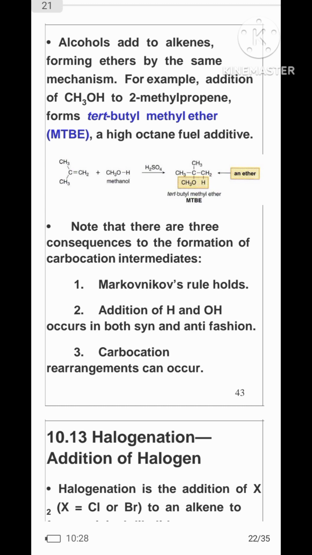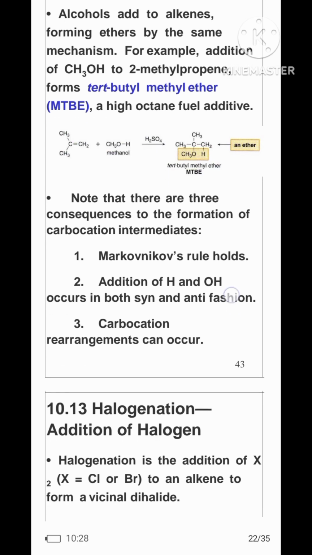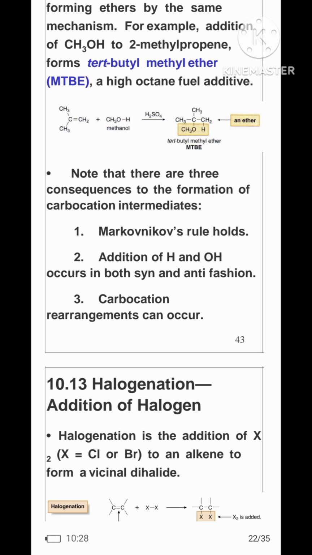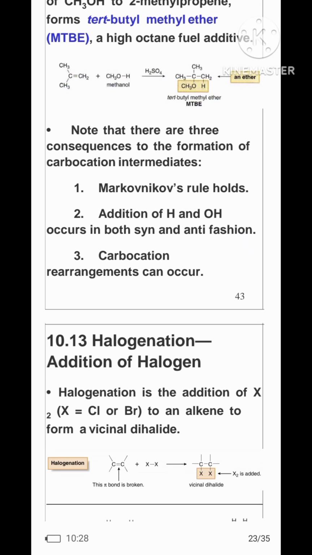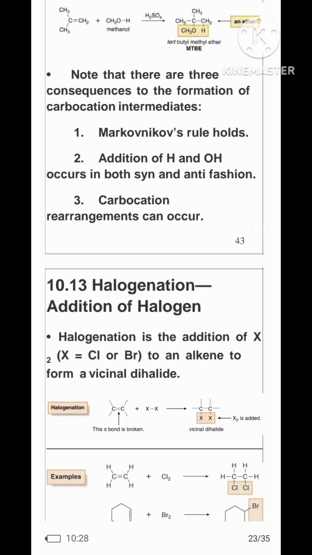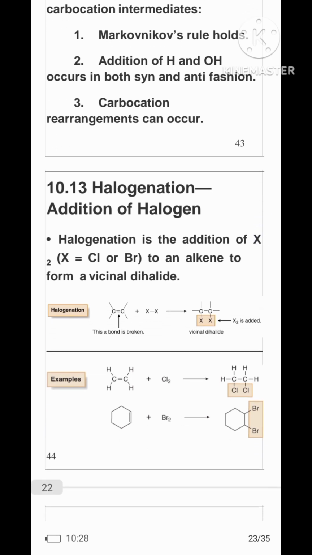Note that there are three consequences to the formation of carbocation intermediates. Markovnikov's rule holds, addition of H and OH occurs in both syn and anti fashion, and carbocation rearrangement can occur.